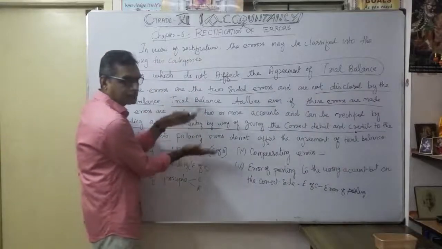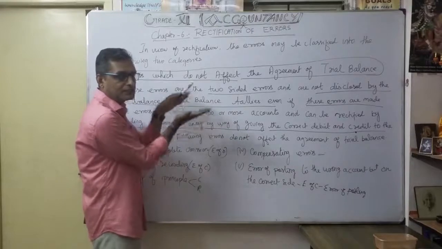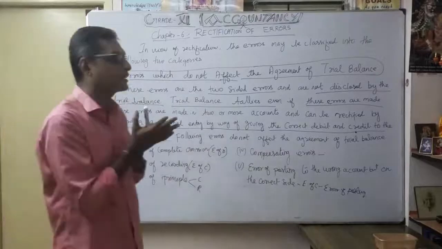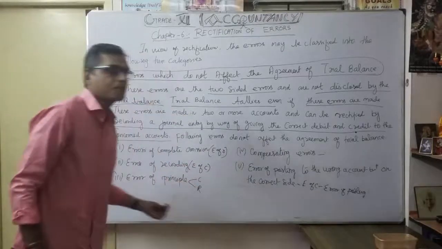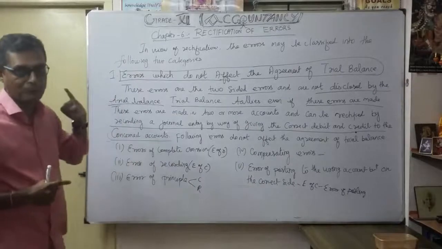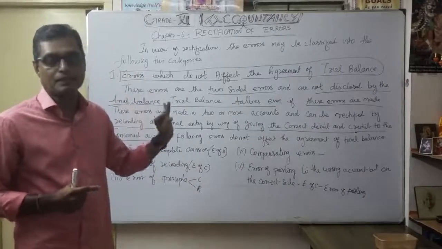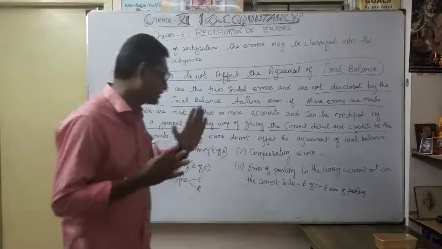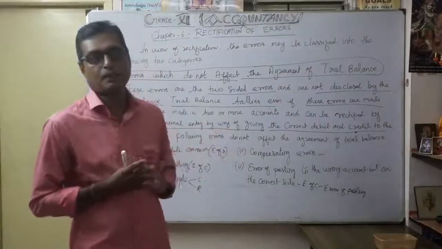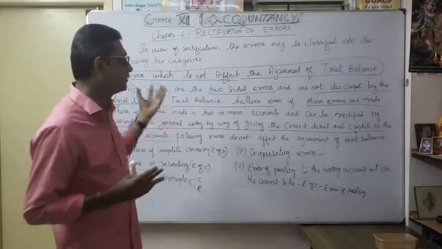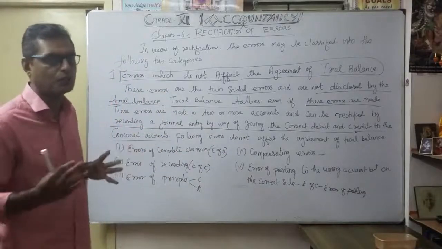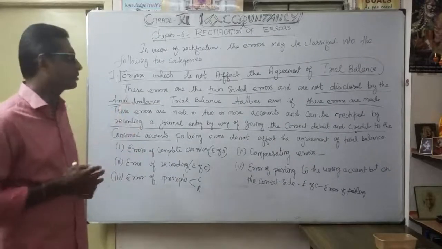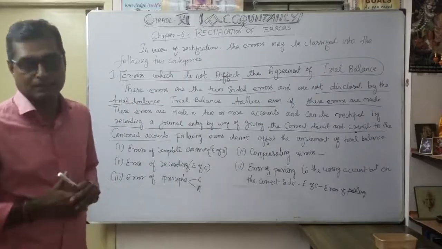We already discussed them according to classification. Now we are going to discuss which errors do not affect the trial balance and which do. The first category is errors which do not affect the agreement of the trial balance, with five types: error of complete omission, error of recording, error of principle, compensating error, and finally error of posting to the wrong account but on the correct side, which comes under error of commission. Now we will discuss with examples so you can understand. This category-wise discussion of errors which do not affect the agreement of the trial balance is very important.